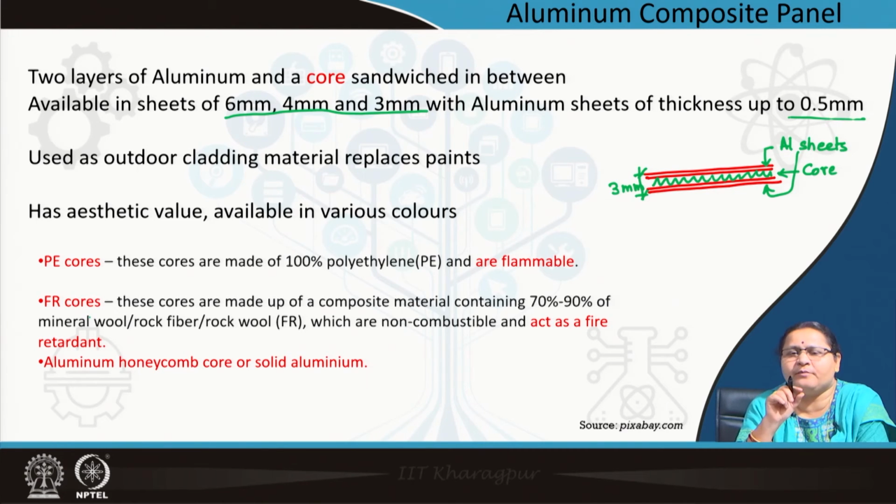These are combined under pressure, and these sheets are available in the market as a cladding member. In many places you will see paints being replaced to give an aesthetically pleasing look with beautiful colors combined together.